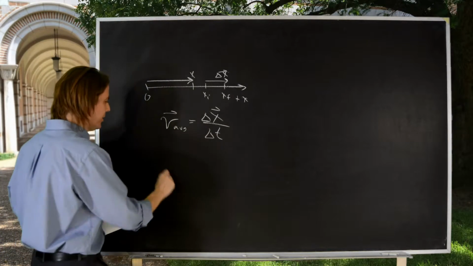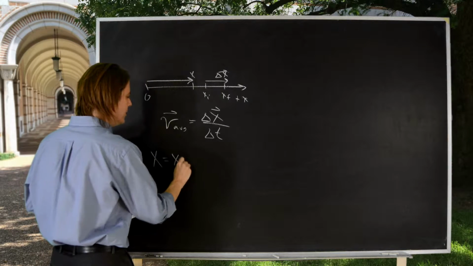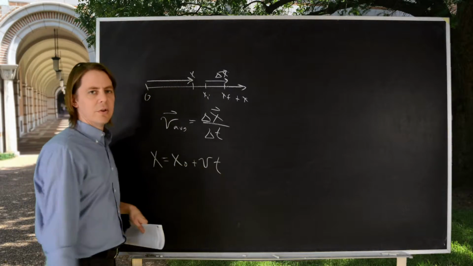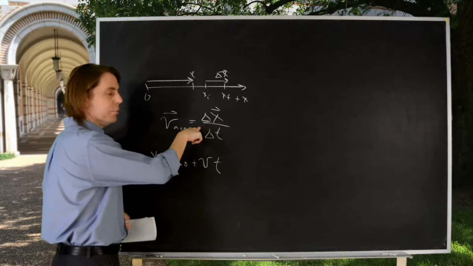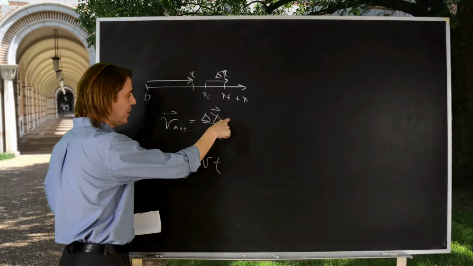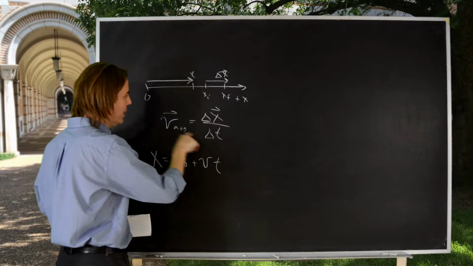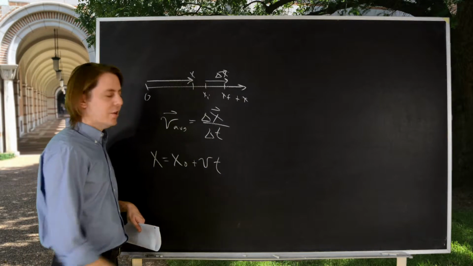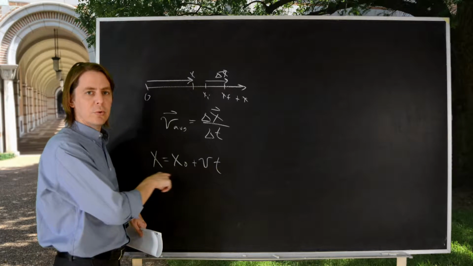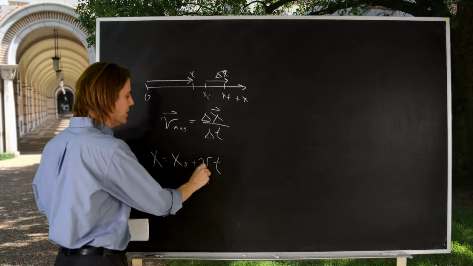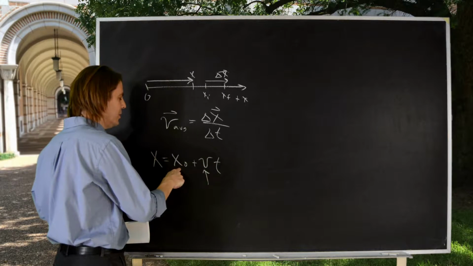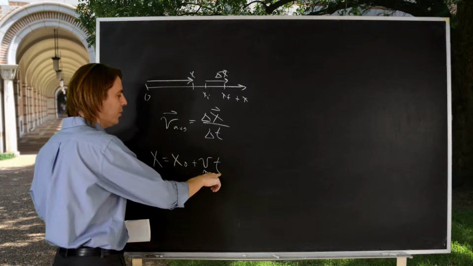So you may remember, I think in class I said the position is the initial position plus vt, assuming you have constant velocity. This comes straight from here, right? This is x minus x naught, this is t minus 0, and this is v average velocity, but if everything is constant, you just call it v. So this is the kind of equation you would probably use. If you're given this, you can always get the position after some time t if you know where you started, or if you went a certain distance, you can figure out how long it took.